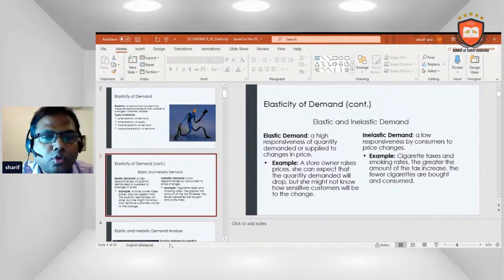Example: a store owner raises price, she can expect that the quantity demanded will drop, but she might not know how sensitive customers will be to the change. So inelastic demand is a low responsiveness by customers to price change. Example, cigarette taxes and smoking rates. The greater the amount of tax increase, the fewer cigarettes are bought or consumed.